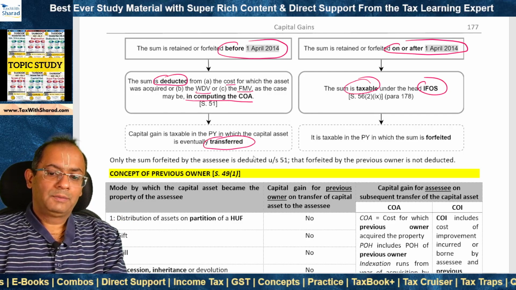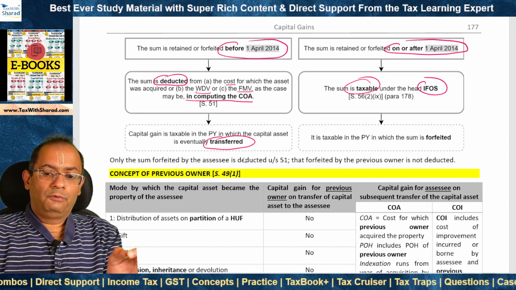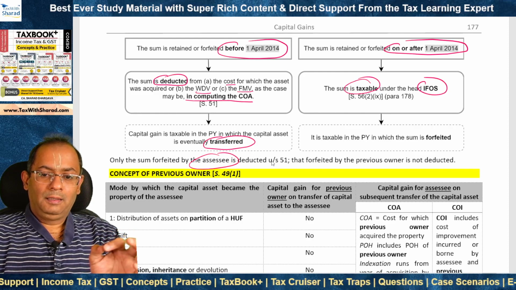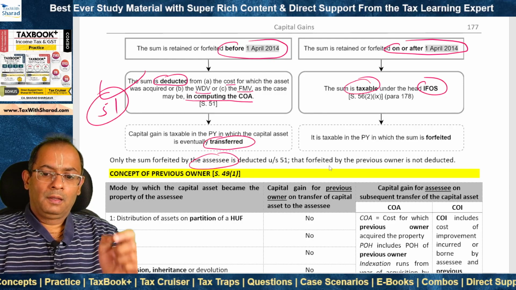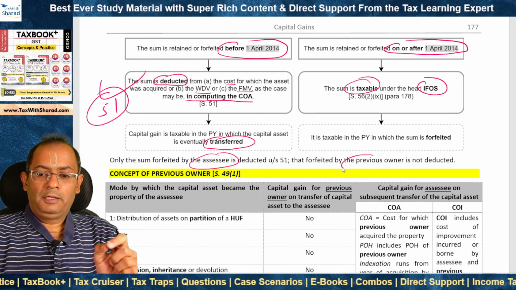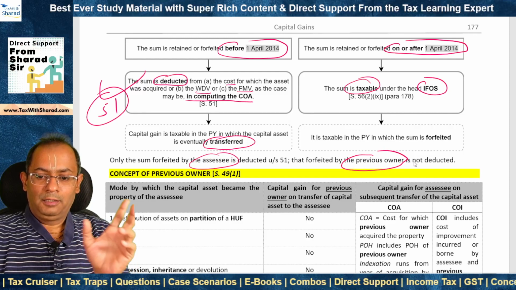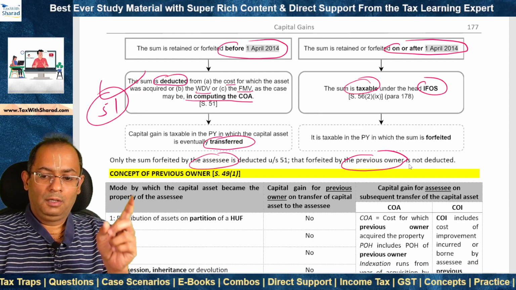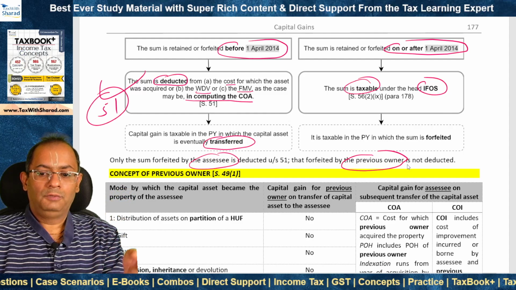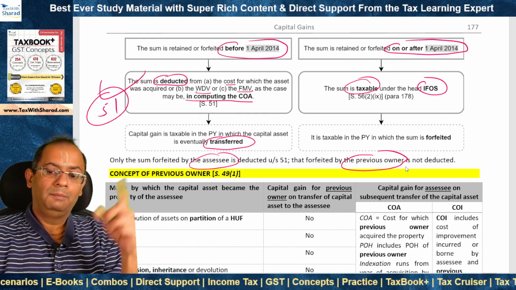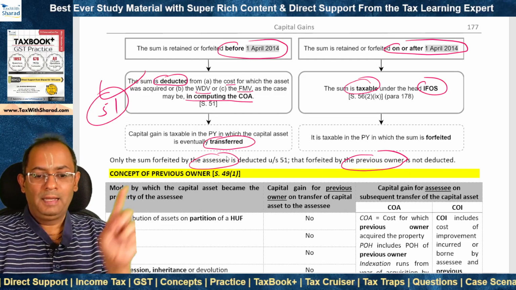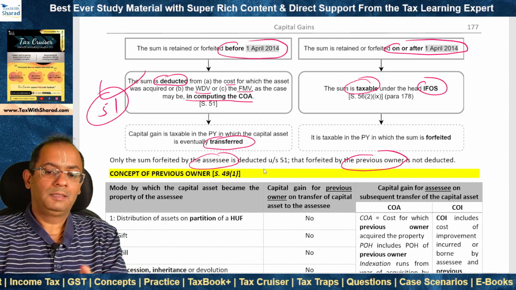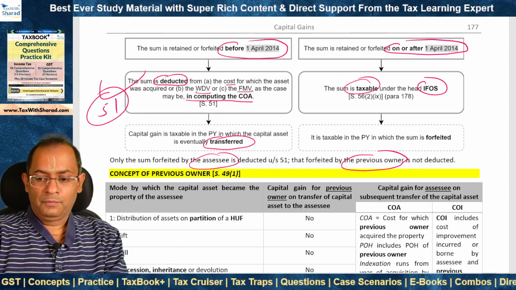What we need to note is only the sum forfeited by the SSE is deducted under section 51. That means under section 51. The sum which is forfeited by the previous owner is not deducted. So where we are taking the cost of acquisition of the previous owner in computing capital gain, and the previous owner had forfeited such sum, it is not deducted. If the SSE had retained or forfeited the sum, it is deducted from cost of acquisition.